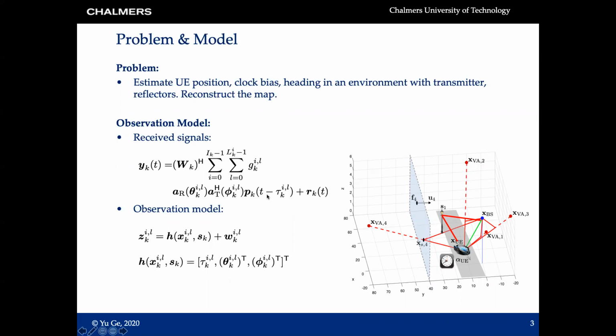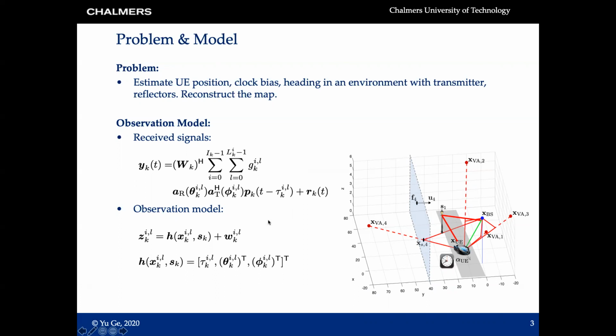And here, this is what the signal looks like at the user side. And this is a typical millimeter wave observation model in the literature. This x_k is the signal sent by the base station, and each channel is described by a channel gain, a response vector at the receiver, which depends on the angles of arrival, and also the response vector at the transmitter, which depends on the angles of departure, and also the delay.